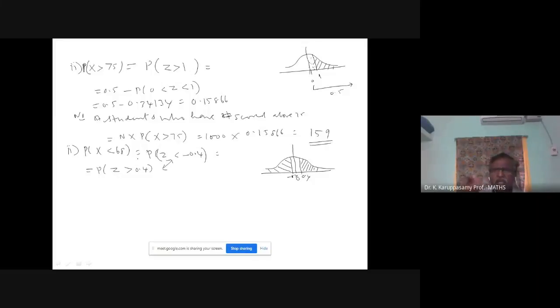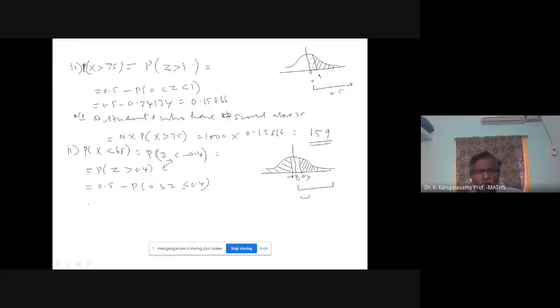So this is nothing but our previous subdivision number 2. To find this area, from 0.5 you subtract this. It is equal to 0.5 minus probability of 0 less than or equal to Z less than or equal to 0.4. Right half 0.5, then you subtract the small portion.